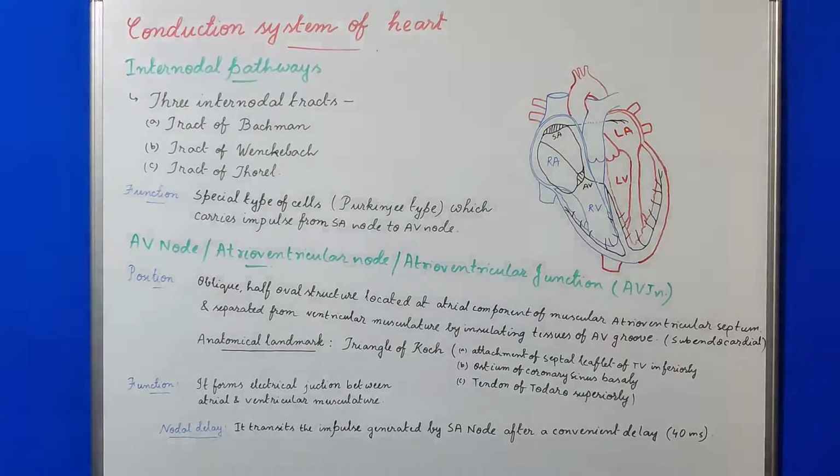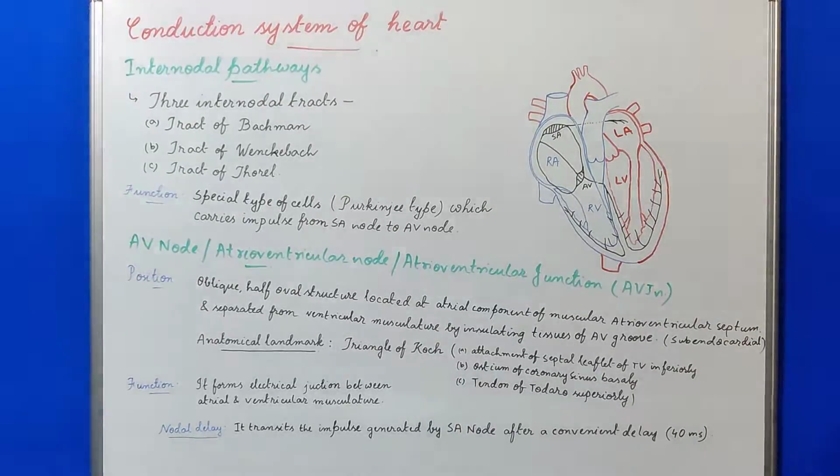They are usually special type of cells, usually Purkinje type, which carry the impulse from the SA node to the AV node, but there is no evidence that these tracts are insulated from the working myocardium as occurs in ventricular conduction pathways.